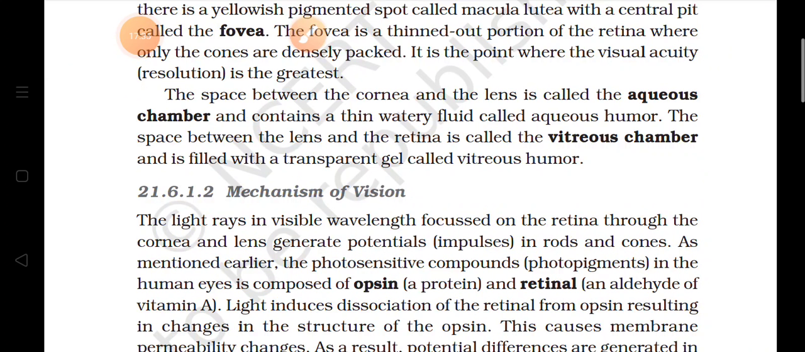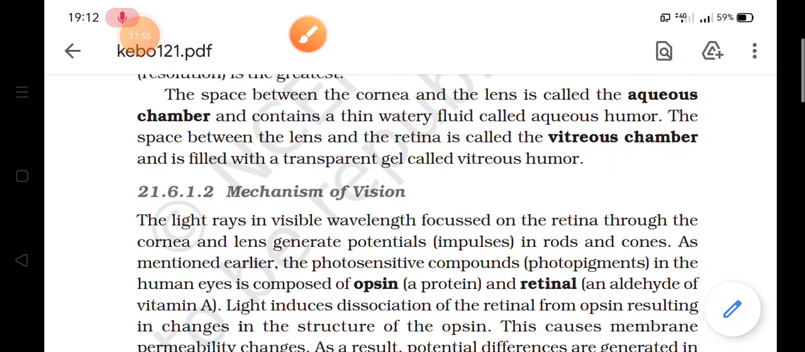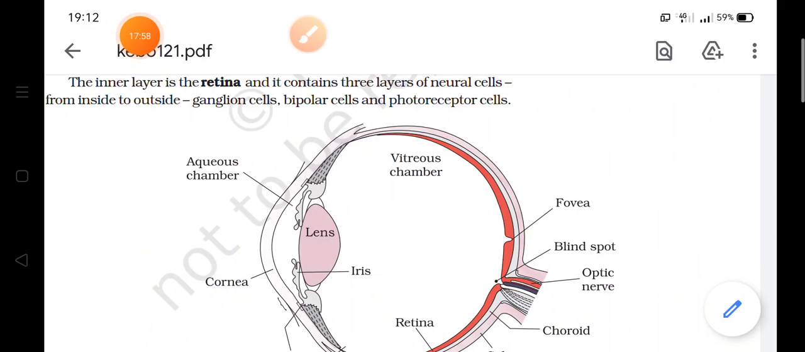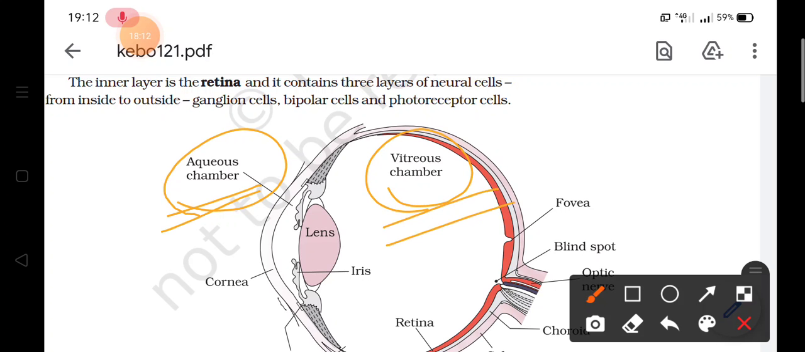Now the space which is present between the cornea and the lens is called the aqueous chamber. The name is telling us that it contains a watery fluid, and that watery fluid is named aqueous humor. Now the space between the lens and the retina is known as the vitreous chamber. It is visible in the diagram also. This is the vitreous chamber, and this portion is called the aqueous chamber. So this aqueous chamber contains some watery fluid, and this is the vitreous chamber. So this is all about the structure of the eyeball.